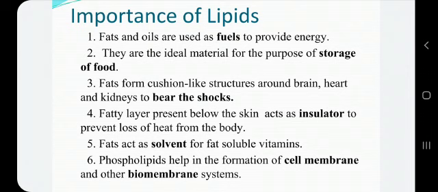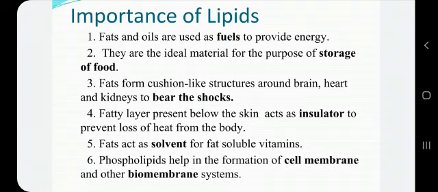And fats, they also act as solvent for fat soluble vitamins such as vitamin A, D, E and K. Then phospholipids, they help in the formation of cell membrane and other biomembrane systems, as the membrane of the cell is made up of these phospholipids. So in this way you can see that these proteins and lipids are very important for our body.